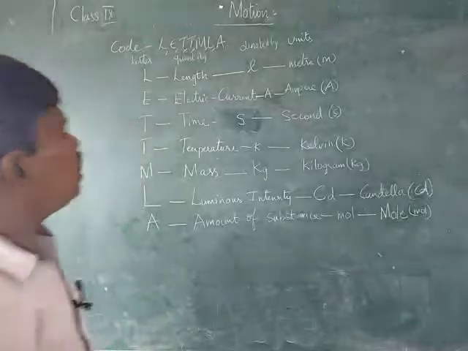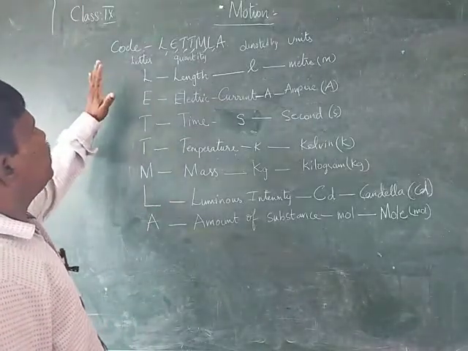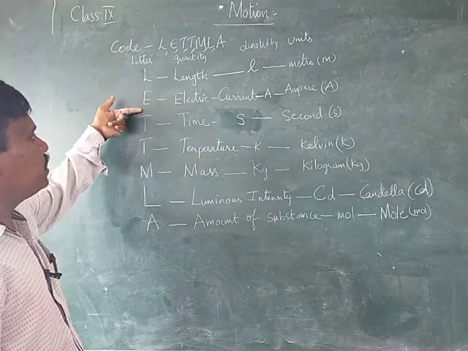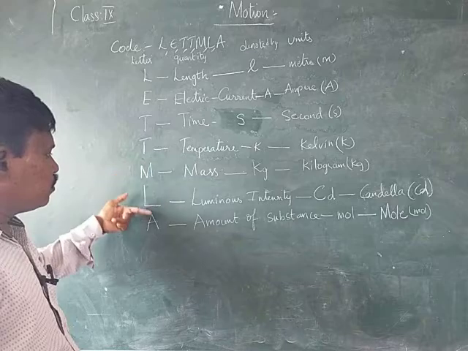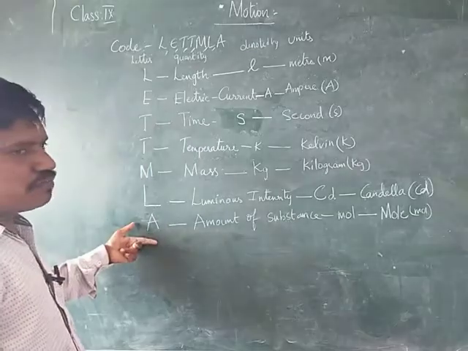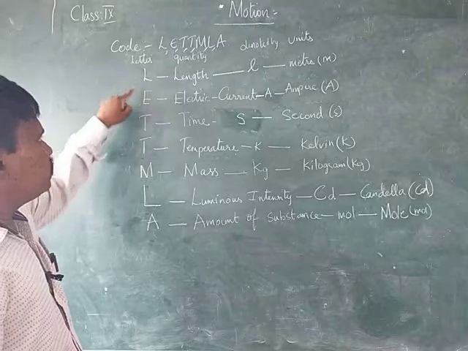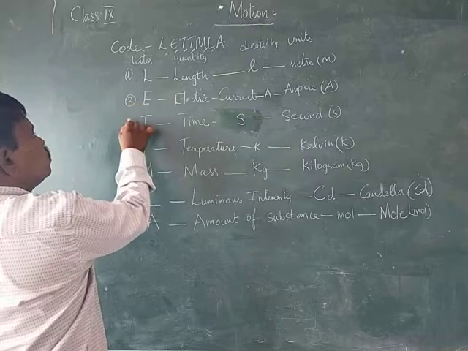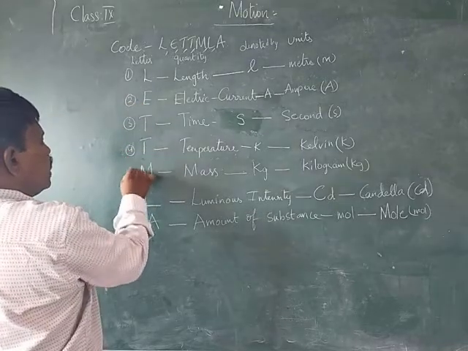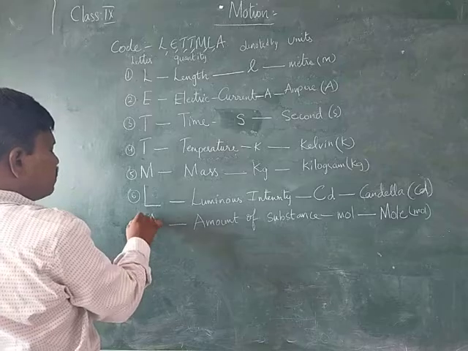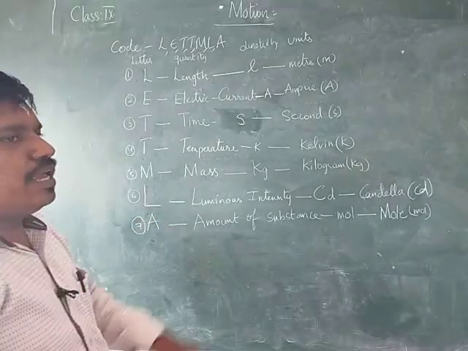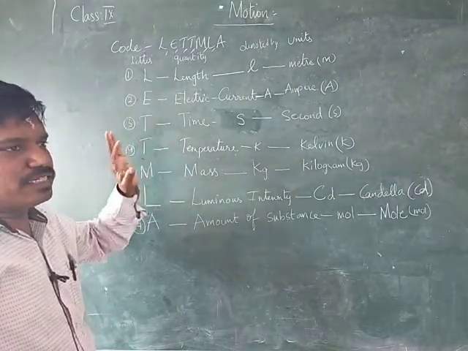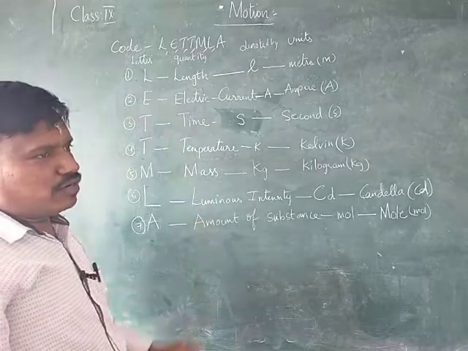These are the fundamental quantities. There are 7 fundamental quantities: length, electric current, time, temperature, mass, luminous intensity, and amount of substance. These 7 physical quantities are independent. They are not dependent on any other quantities.